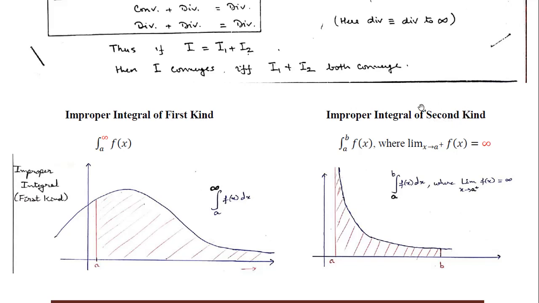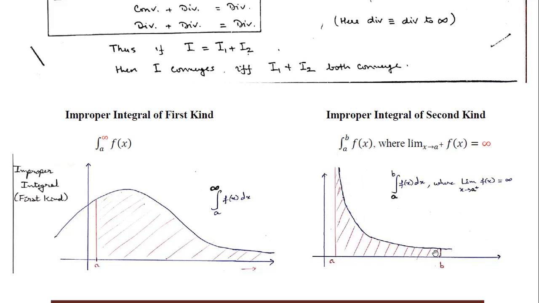In this category, the improper integral of the second kind, there can be further possibilities. There are two endpoints, a and b, both finite values. Here I have made a diagram where this function is taking an infinite value, going towards infinity at the lower limit a.